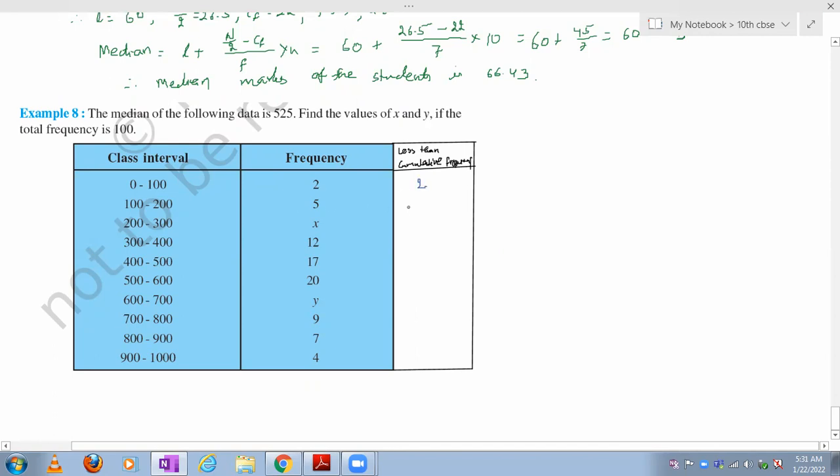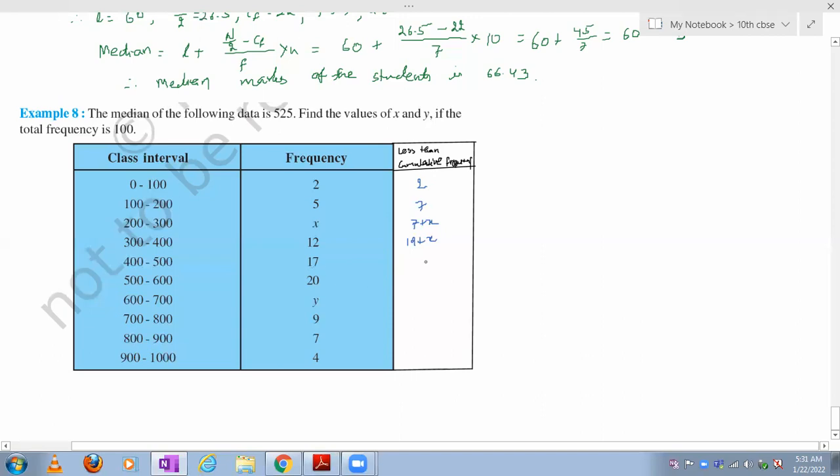2. Then after the next value, how much? 2 plus 5, that is 7. Then here 7 plus 12, so 19 plus x.